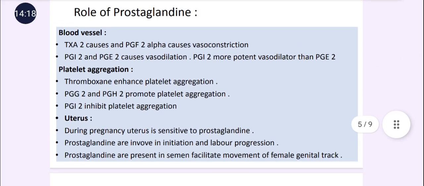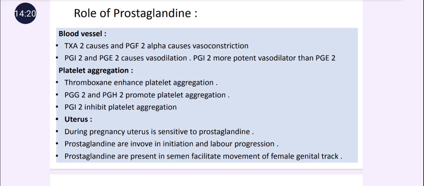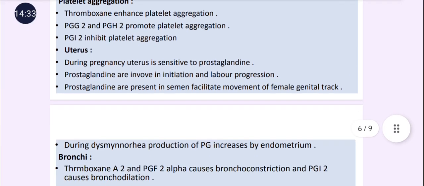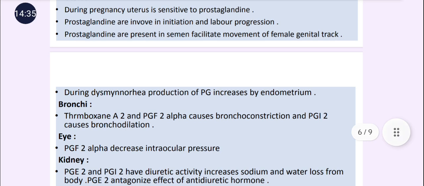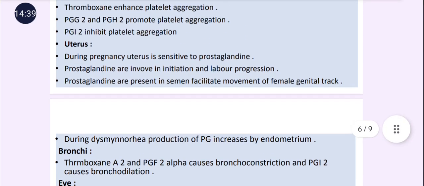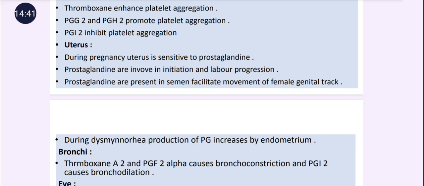Then next, you have to understand the role of each and every prostaglandin, whether it is responsible for vasoconstriction or vasodilation, bronchoconstriction or bronchodilation. And you have to remember that all prostaglandins are prominently responsible for the contraction of the uterus.